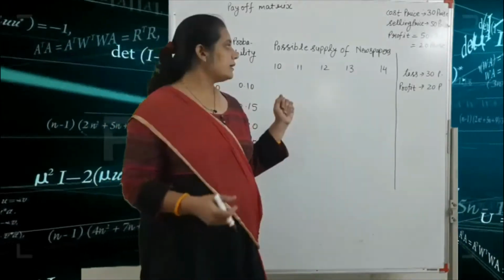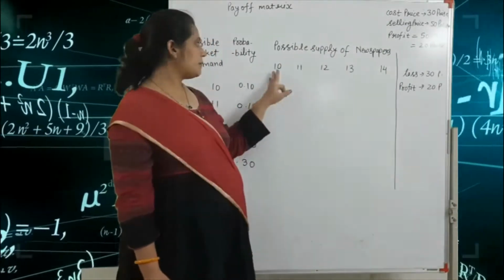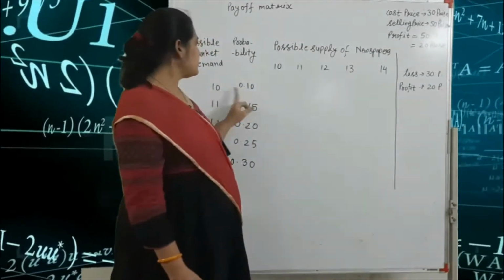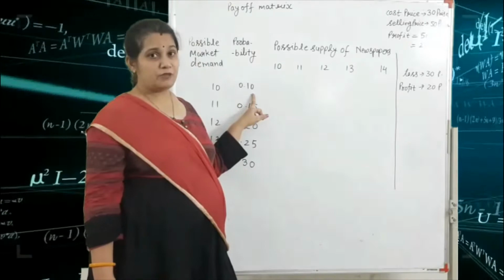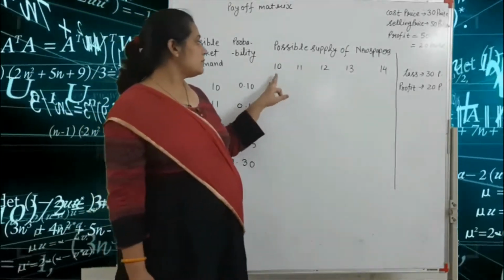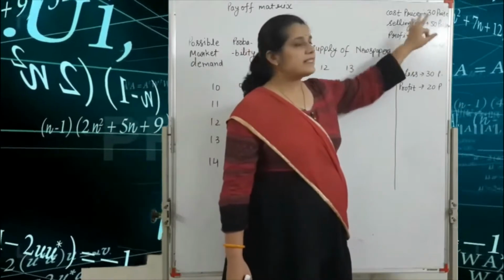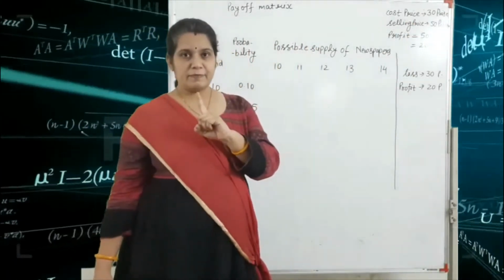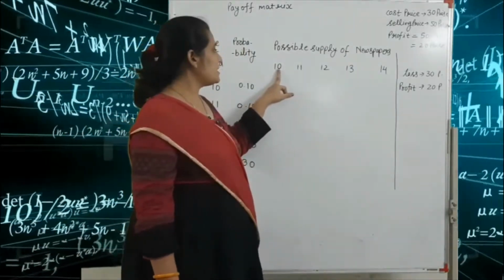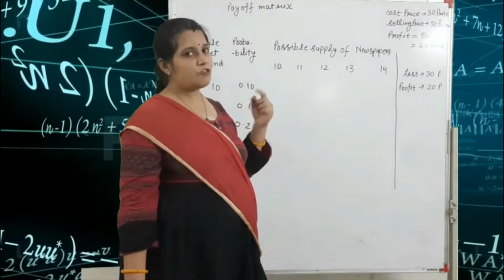Here, supply is 10 and demand is 10. So 10 is fulfilled. The profit: cost price is 30 and selling price is 50, so one copy profit is 20 paisa. With 10 copies supply and 10 copies demand, the remaining copies is 0.